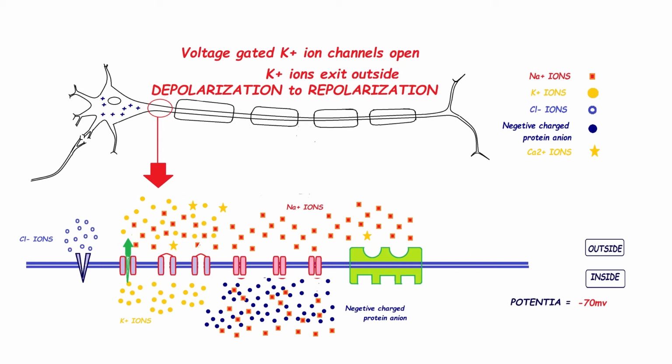So before potassium ions exit, potential was plus 40 mV, and after potassium ion exit, potential is now minus 70 mV again. So potential is changed again from positive to negative. So we can say that from depolarization, repolarization has occurred.